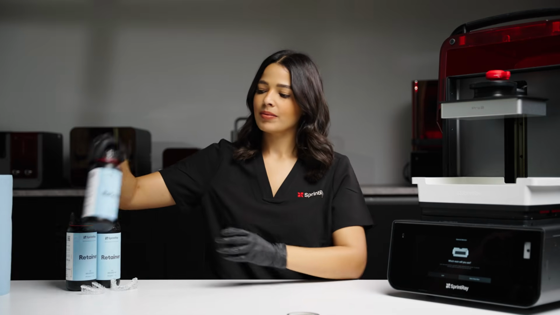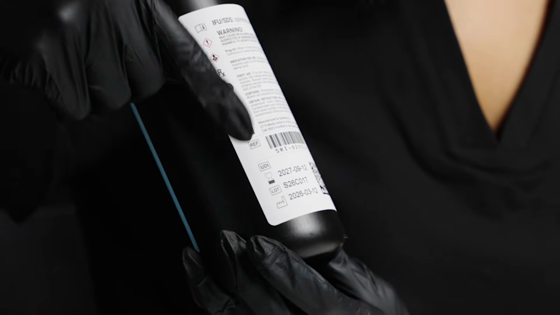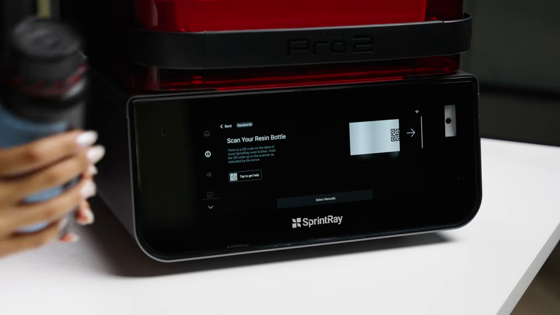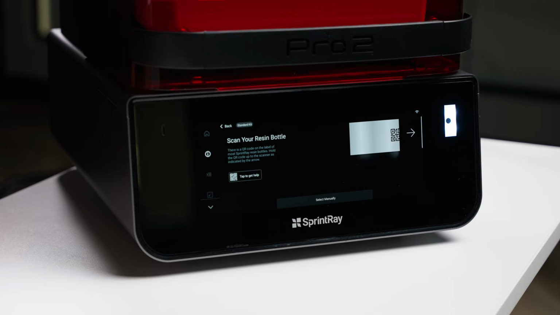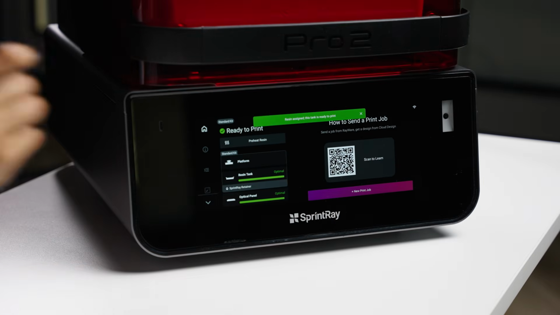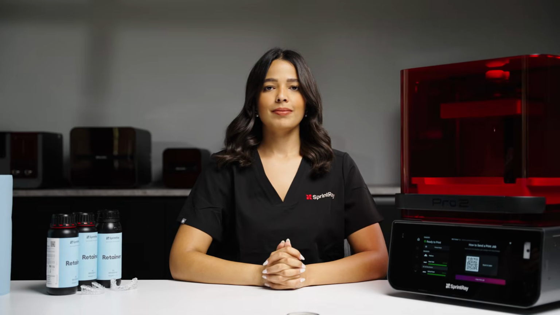Confirm your resin is not expired. Expired resin can impact print quality, performance, and biocompatibility. Assign the correct material to the printer by scanning the barcode or by entering it manually on the touchscreen. At this point, you should have a clean build platform, properly mixed resin, and the correct material assigned. Now you're ready to print.